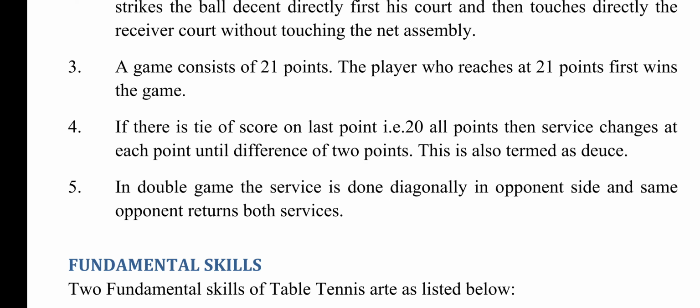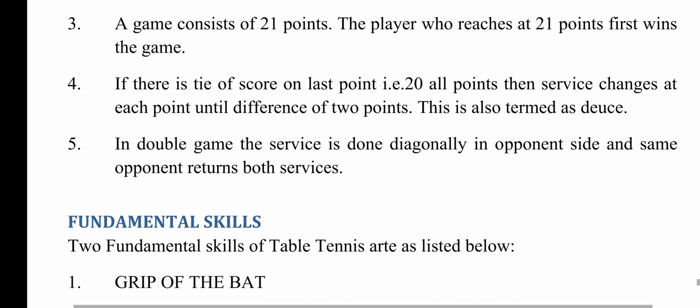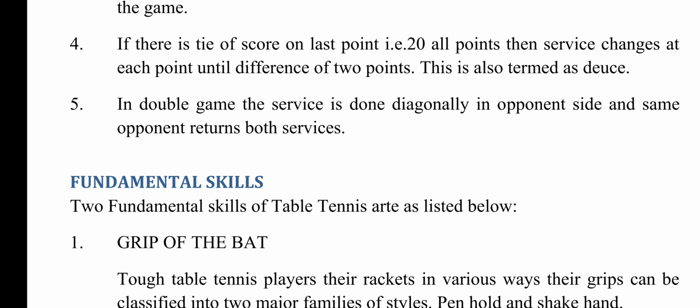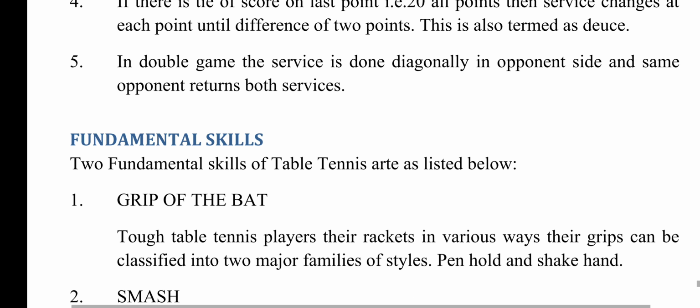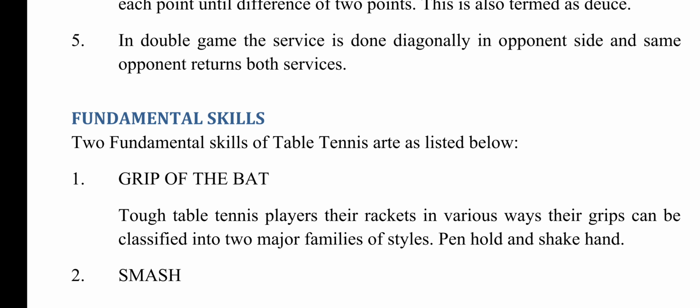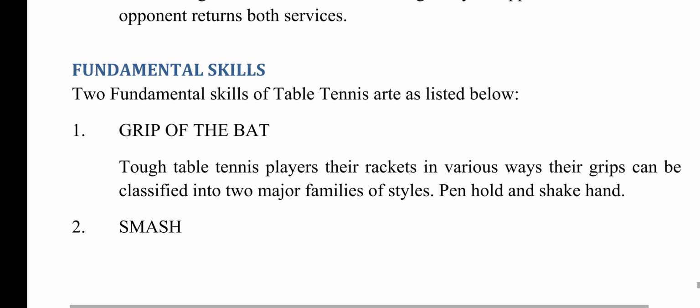3. A game consists of 21 points. The player who reaches 21 points first wins the game. 4. If there is a tie of score at 20 all points, then service changes at each point until a difference of 2 points. This is also termed as deuce. 5. In double game, the service is done diagonally into the opponent side and the same opponent returns both services.